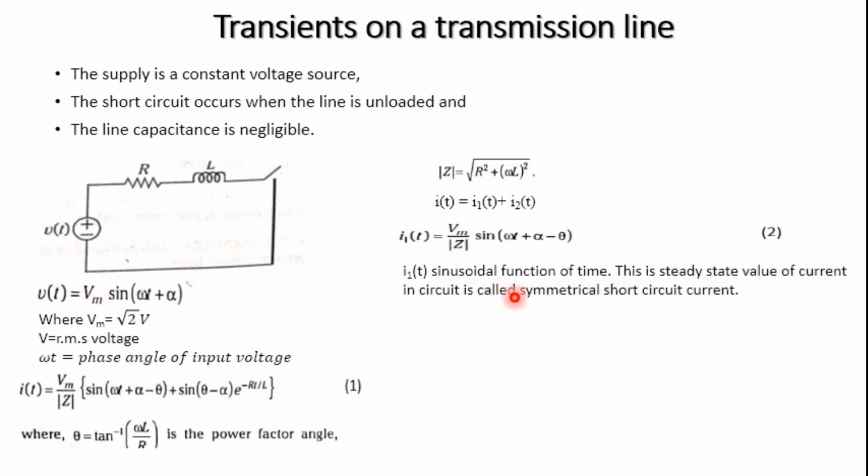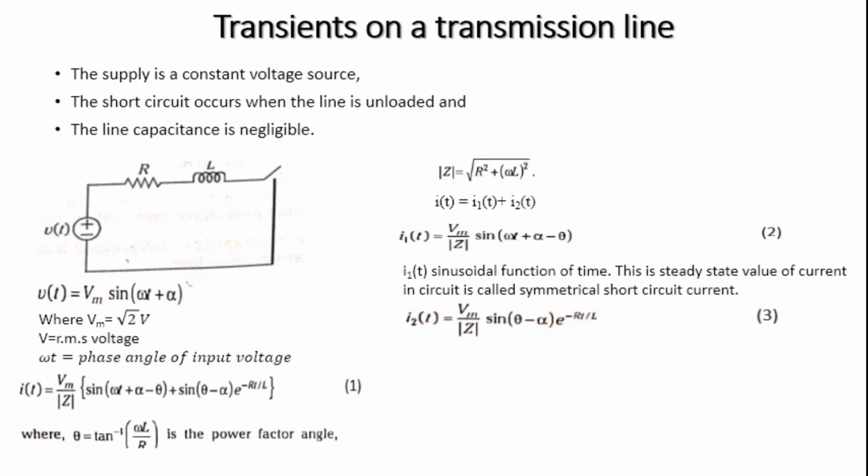Generally we call it the symmetrical short circuit current flowing in a system, because it is a sinusoidal function. Then we have i2(t), Vm by Z, sine of theta minus alpha, multiplied by e to the power of minus Rt by L value.